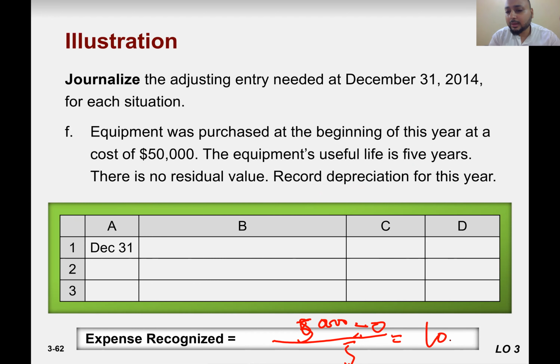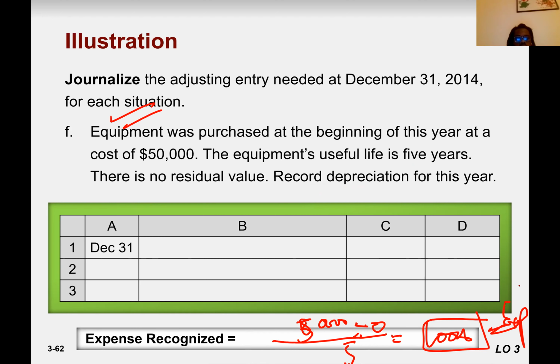It means 10,000 worth of this equipment we have used in 1 year. So that becomes our depreciation per year, 10,000. The rate of depreciation, right? Well done. So this is our depreciation for 1 year.